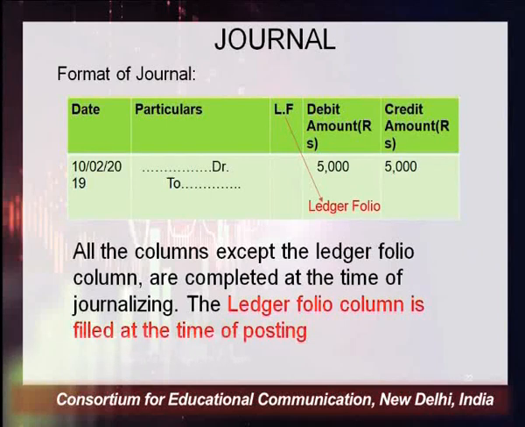The ledger folio column is filled only at the time of ledger posting, not at the time of doing journal entries. The other two columns are debit and credit. Remember this always: whatever amount you write in the debit column, the same amount would be shown in the credit column. If you are writing 5,000 in the debit column, the same amount will be shown in the credit column. So these two columns will be equal.